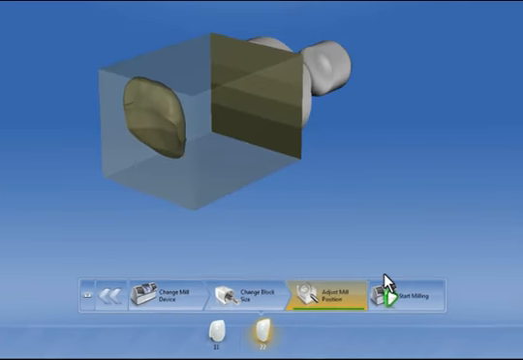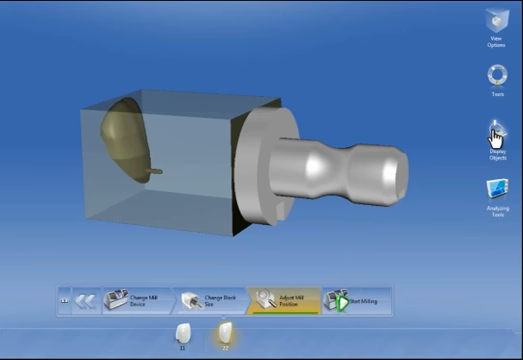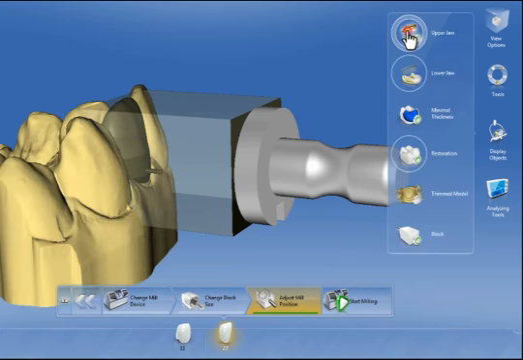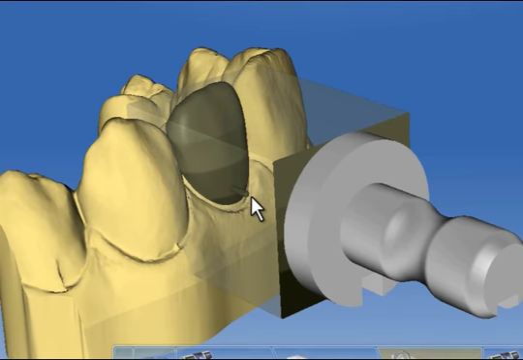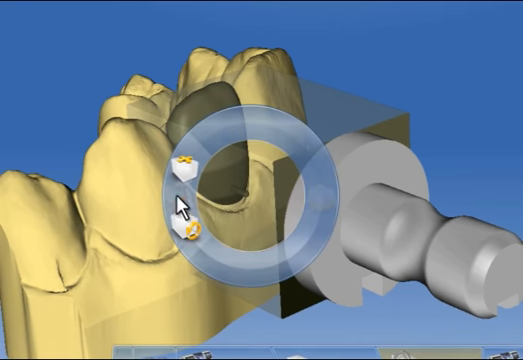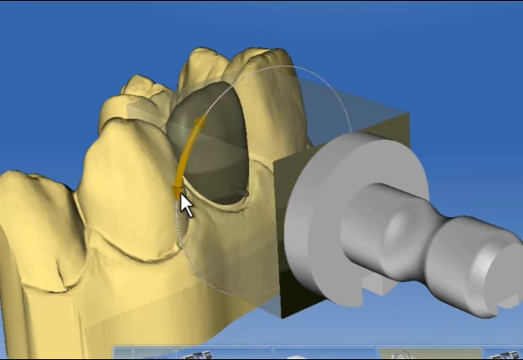The milling preview of the veneer is now computed. Using the side panel, we activate the visibility of the upper jaw so that we can view and evaluate the color gradient in relation to the model.